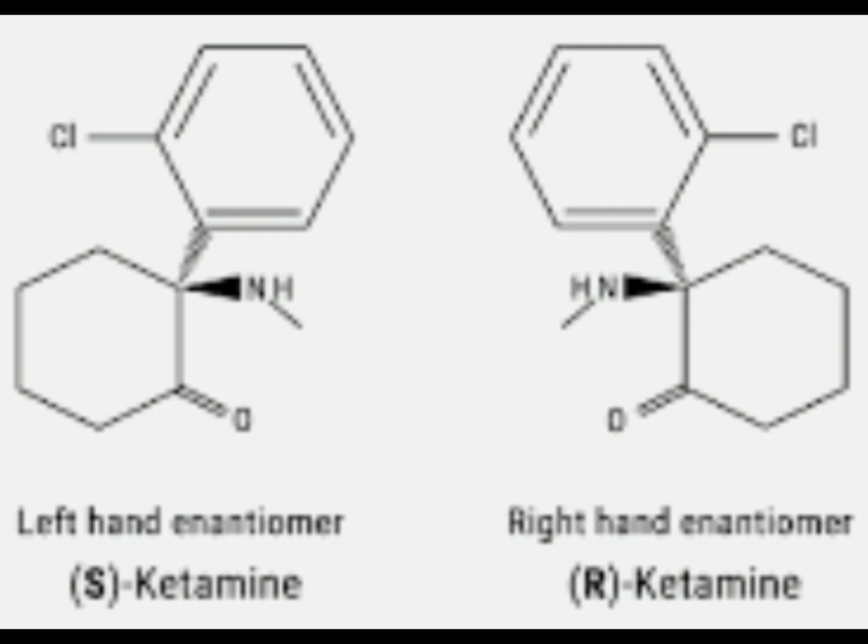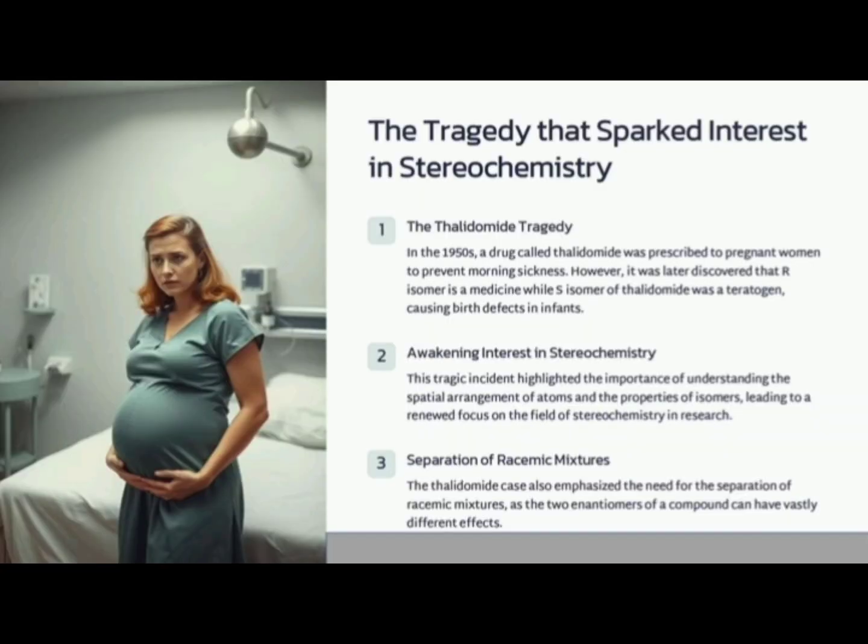Now, let us see what stereoisomers are. These are isomers of the same molecular formula, same bonding sequence, but they have different spatial orientation. I repeat, isomers of the same molecular formula, same bonding sequence, but different spatial orientation are called stereoisomers. We can say these are compounds of the same connectivity but different arrangements in space.